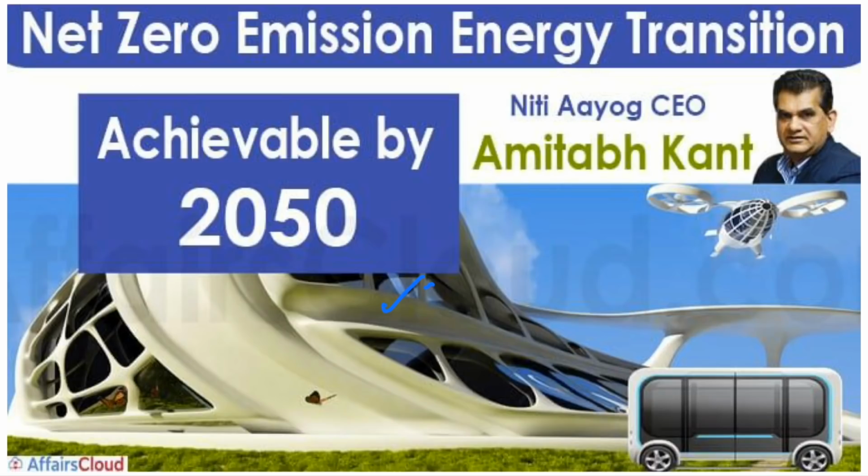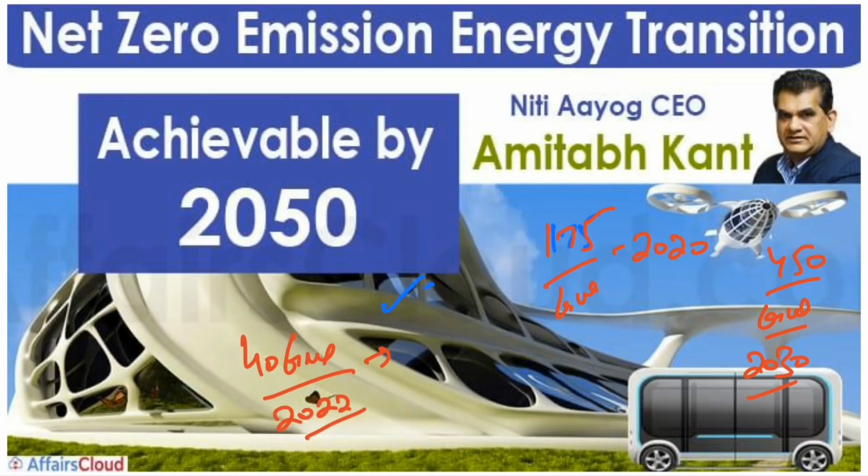So many technologies, so that we can focus on the new and renewable energy resources, because there is a target of 175 gigawatt we have to achieve by the year 2022, and a target of 450 gigawatt which we have to achieve by the year 2030. There is a target of 40 gigawatt we have to achieve by the year 2022, only generating electricity from the solar rooftop. So these are the targets of renewable energy.